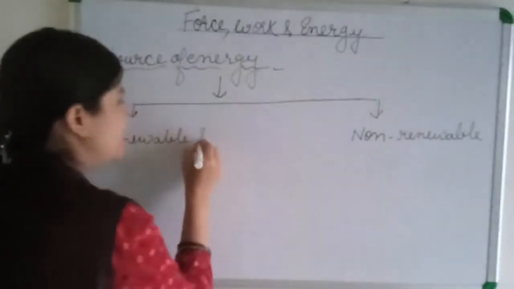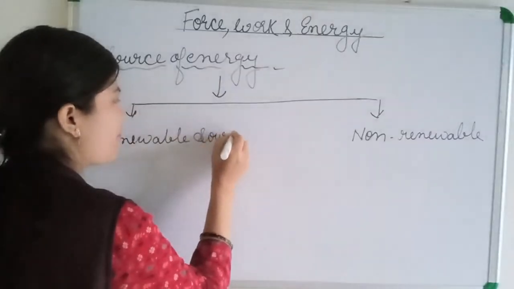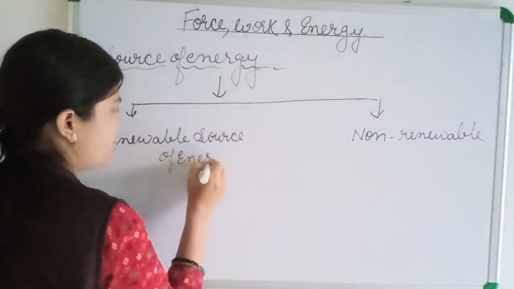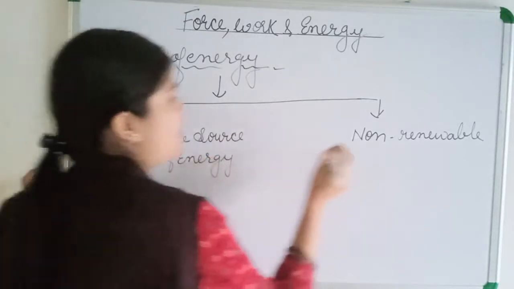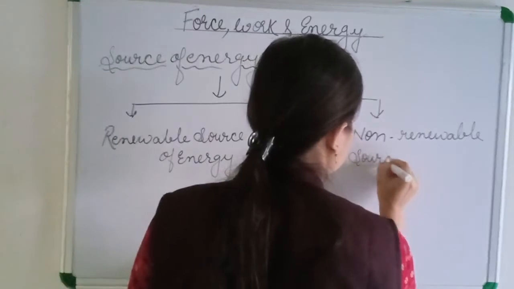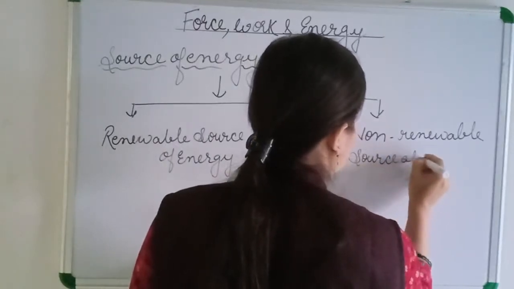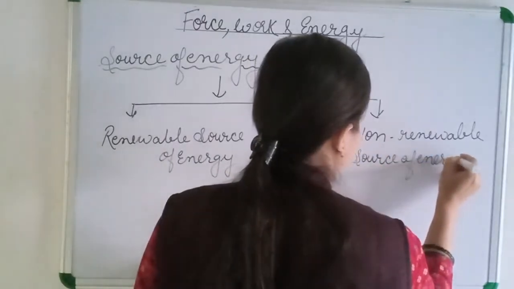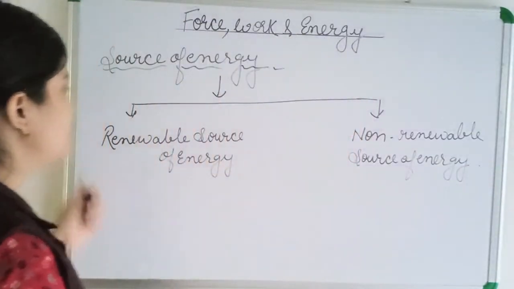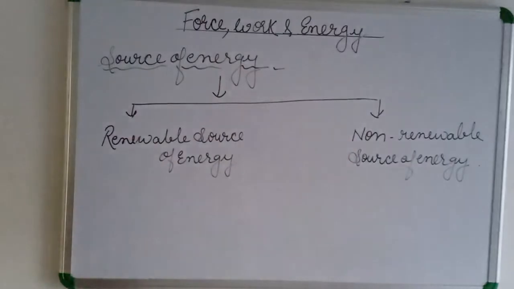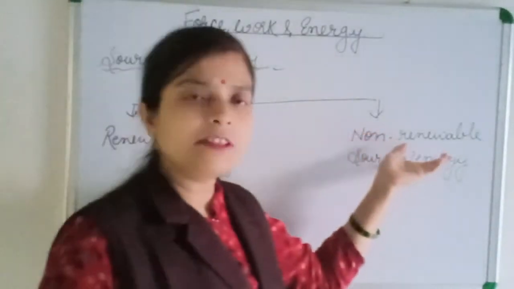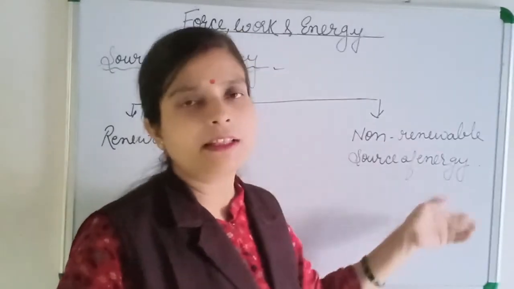Renewable source of energy and non-renewable source of energy. First of all children, what is the meaning of renewable? Renewable means we can make it again. Non-renewable means we can't make it again.